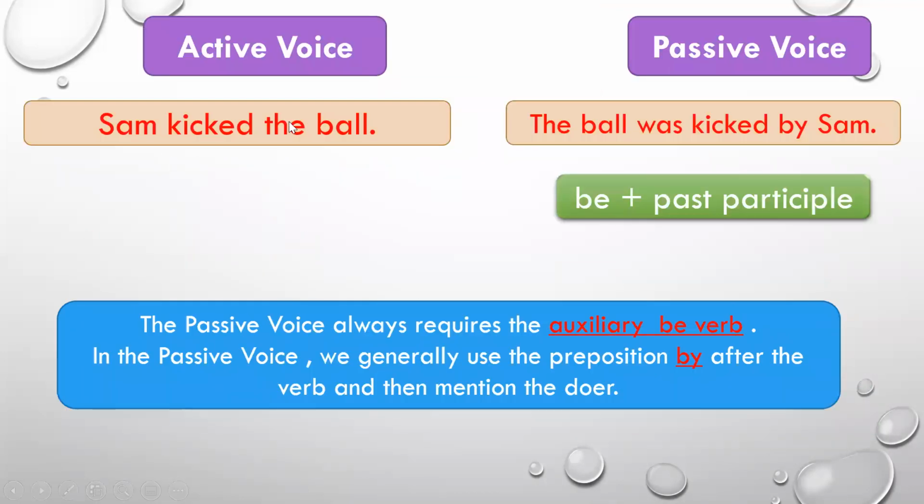So now we will see how sentences in the active voice are different from sentences in the passive voice. What difference do you see?